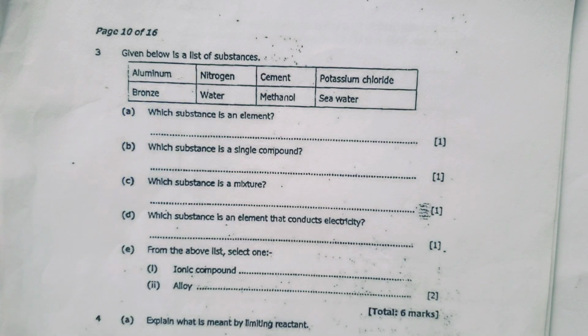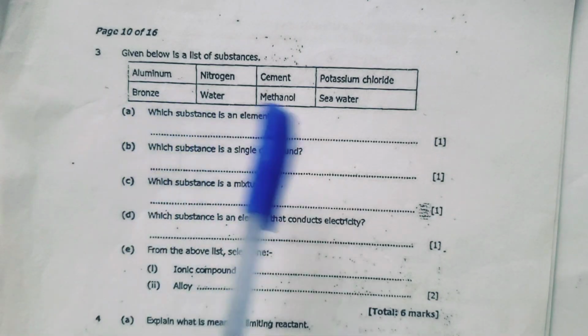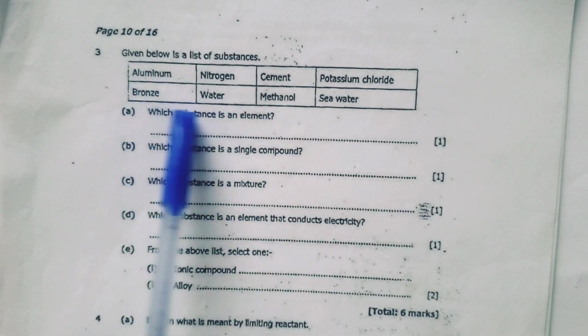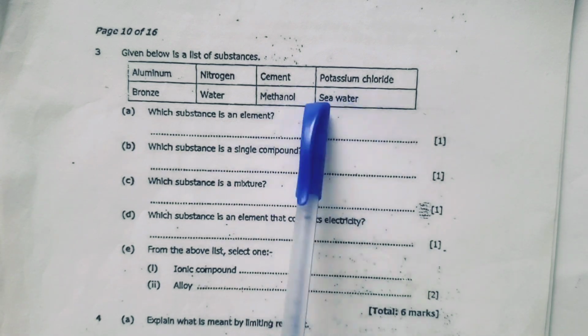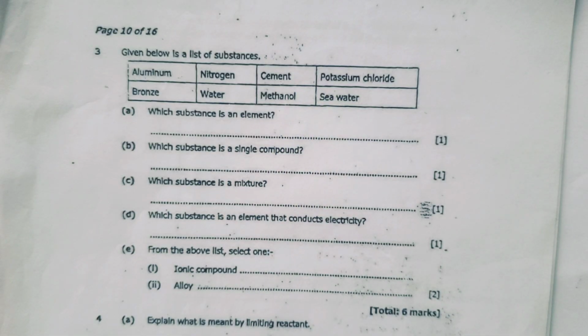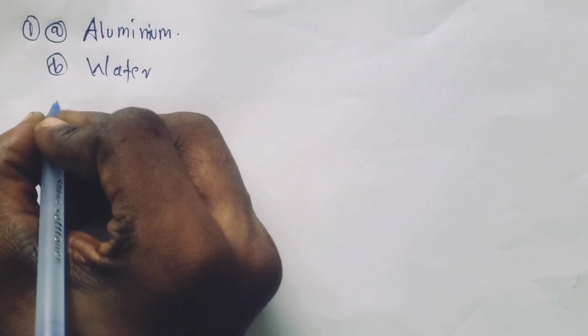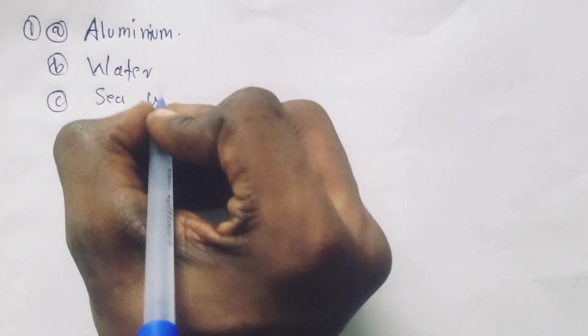We don't combine copper and tin chemically, it's physical. But that's not the best answer here. We have seawater. This is the best example because you understand that seawater, we just have water and a lot of substances dissolved, which is physically combined. So for C, we're going to say seawater.